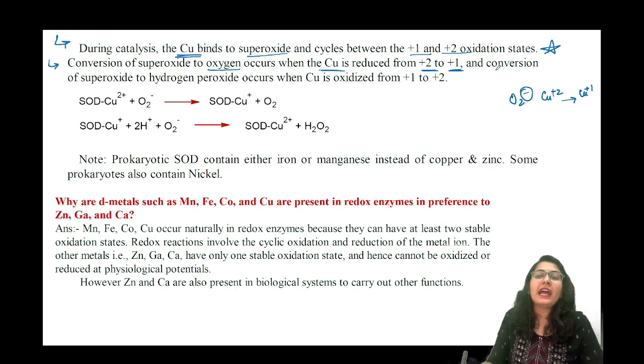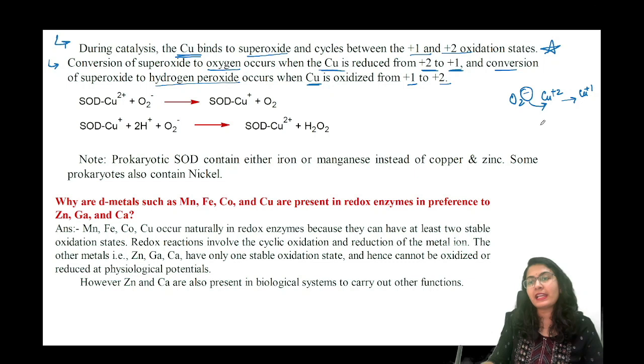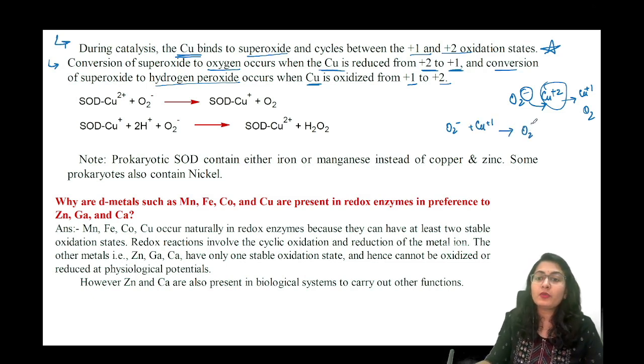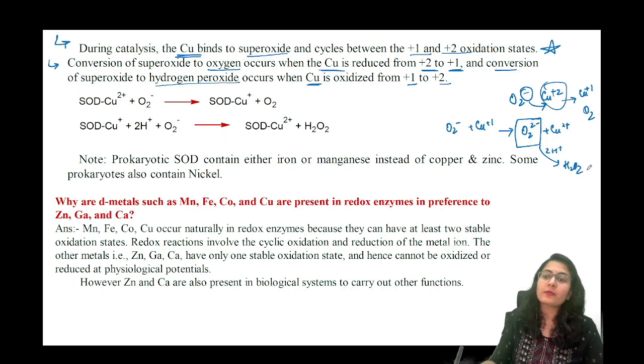Okay, and conversion of superoxide to hydrogen peroxide occurs when copper is oxidized from +1 to +2, because now when it is giving an electron to copper 2 plus, तो ये ऑक्सीजन बन जाएगा. But when it is taking an electron from copper 1 plus, then it is going to become O2 2 minus and copper 2 plus. उसको प्रोटॉन देने से बन जाएगा peroxide. When it is provided 2 protons, it's going to become H2O2.